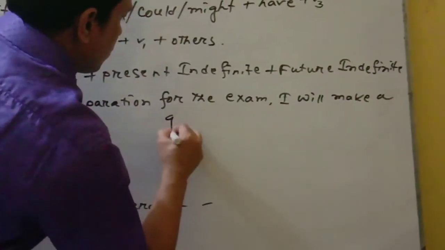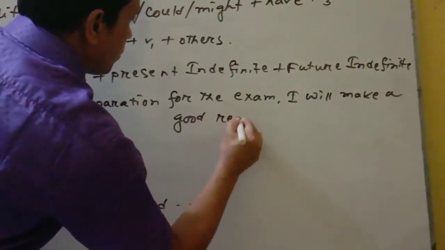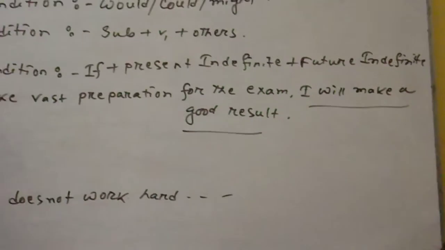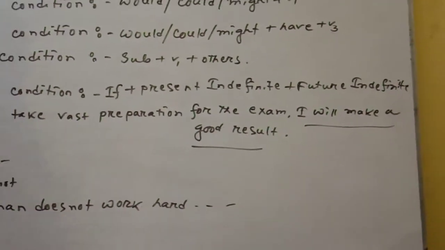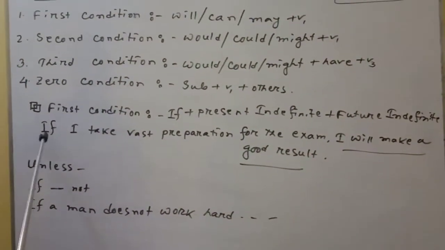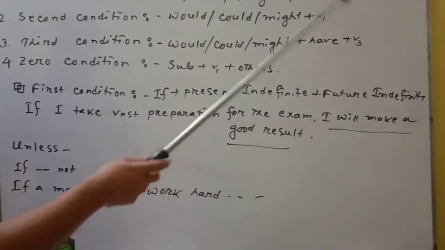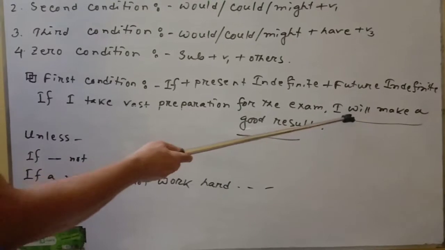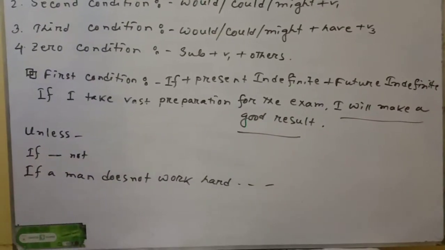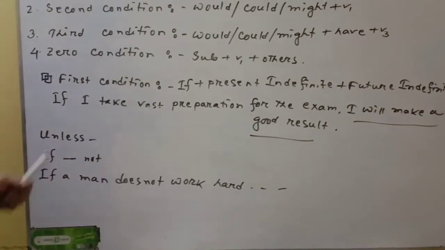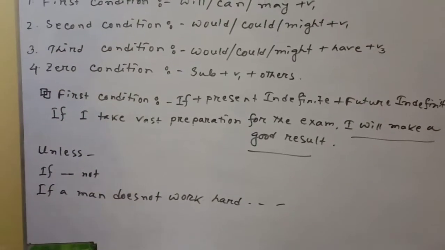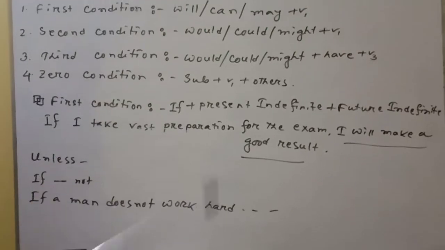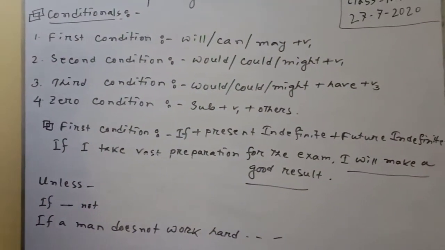You have to complete the other part of the utterance. Sometimes one part is given and you have to complete the other part, or the second part is given and you have to complete the first. Those are correct. So, if I take vast preparation for the exam, I will make a good result, or I will get a better result for the exam.